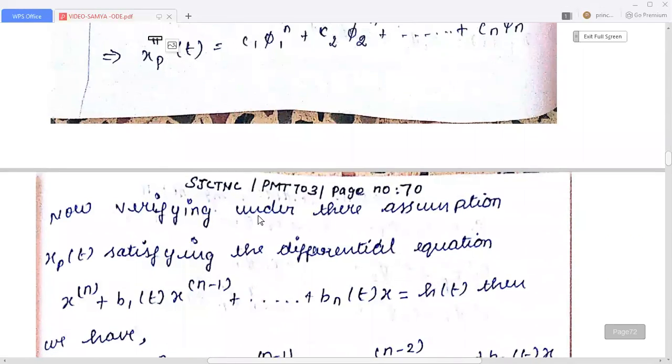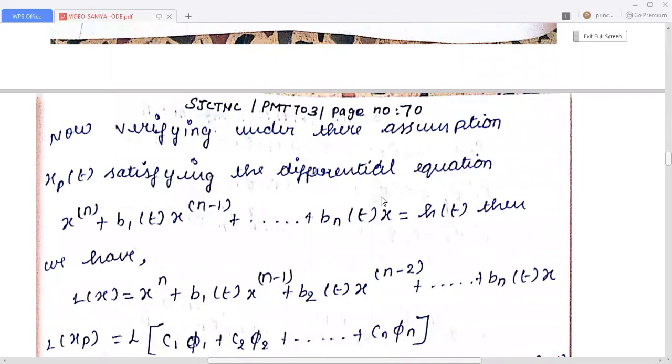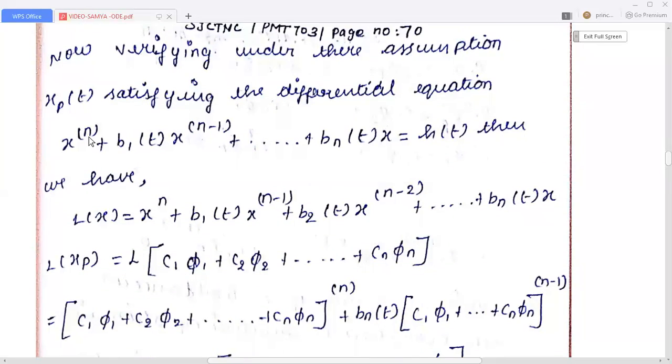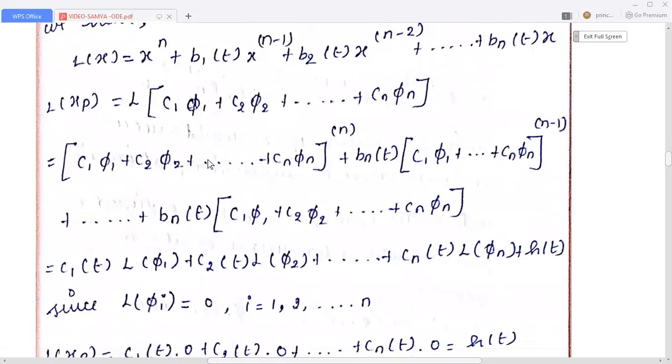So now verifying, under the assumption, xp of t satisfying the differential equation x power n plus b1 of t x power n minus 1 plus etc. bn of t x equal to h of t. Then we have L of x equal to this nth order differential equation. So L of xp is equal to L of C1 φ1 plus C2 φ2 plus etc. Cn φn. This can be written again in the form of the nth order differential equation.